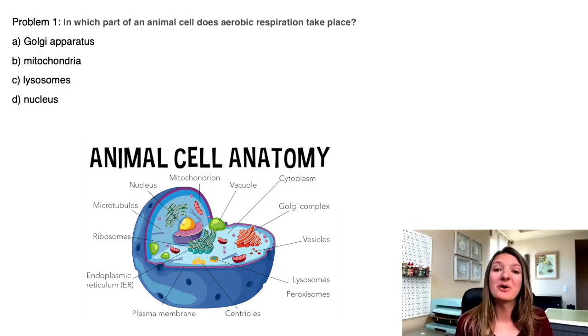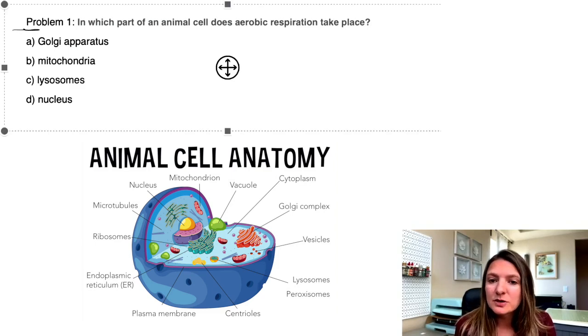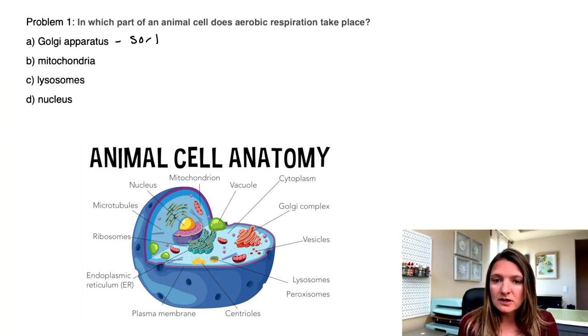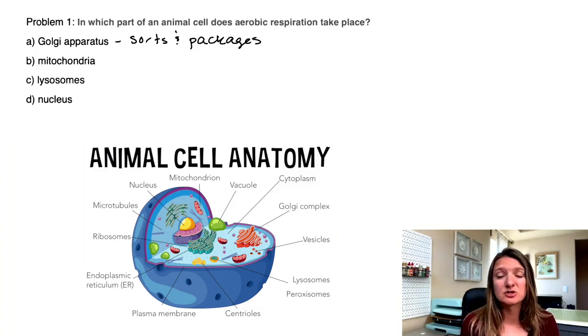Okay, let's talk about problem one. In which part of the animal cell does aerobic respiration take place? Okay, so there's some key words here. We're going to look at the Golgi apparatus. What the Golgi apparatus does is it basically sorts and packages proteins to go either out of the cell or within the cell. So that doesn't have anything to do with aerobic respiration.